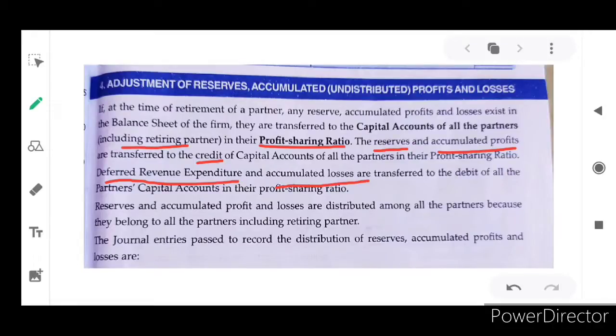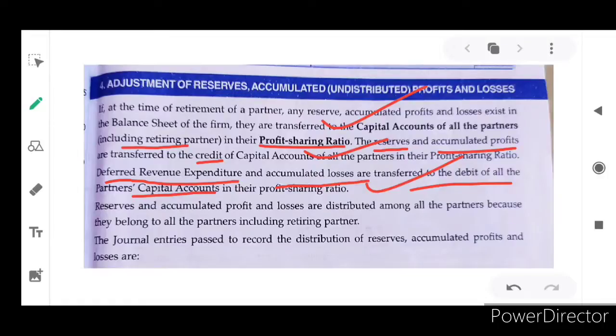Deferred revenue expenditure, isn't it? And profit and loss account debit balance. So all these are accumulated losses for so many years. We did not transfer losses from the firm to the partners, so all the losses will be transferred to the partners' capital accounts, debit side, isn't it? So you already know all these concepts.